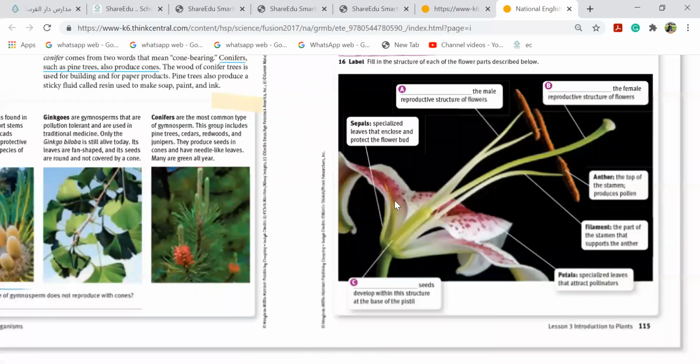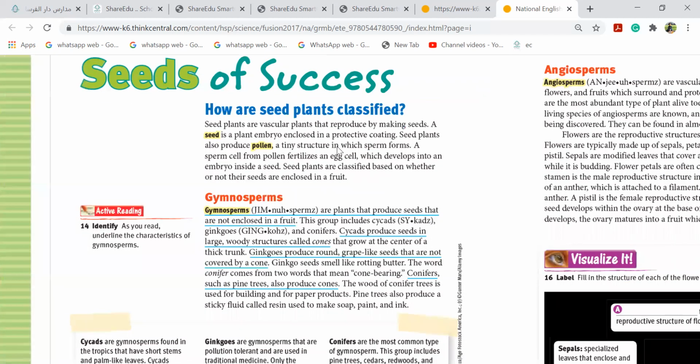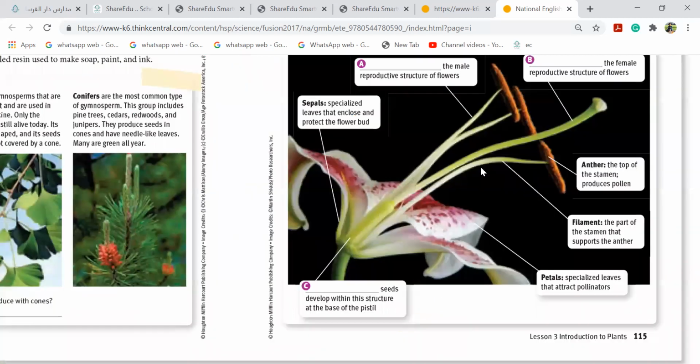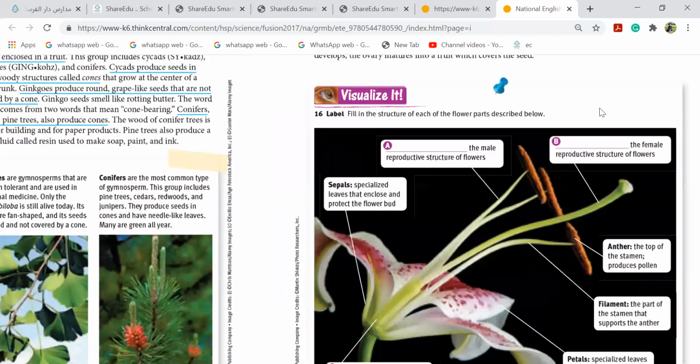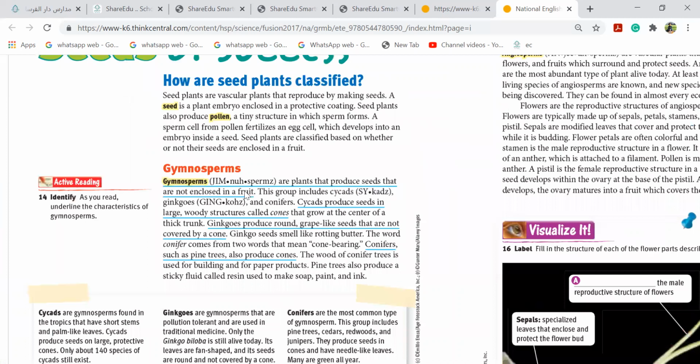All right. We have a definition here of seed. Now, on the top of this you have some sticky substance, which is called the stigma. Then here we have gymnosperms. What are gymnosperms? Those plants produce seeds that are enclosed in a fruit. Yani, the fruit which has seeds, those plants are called gymnosperms.